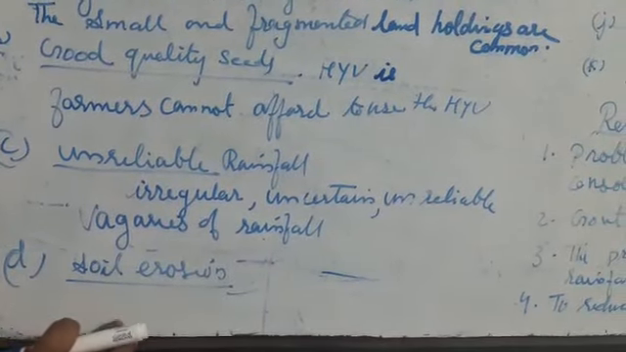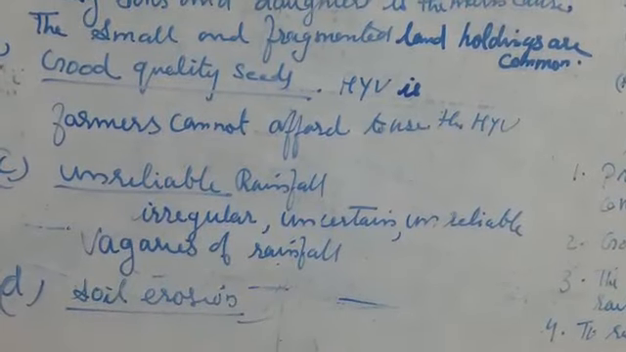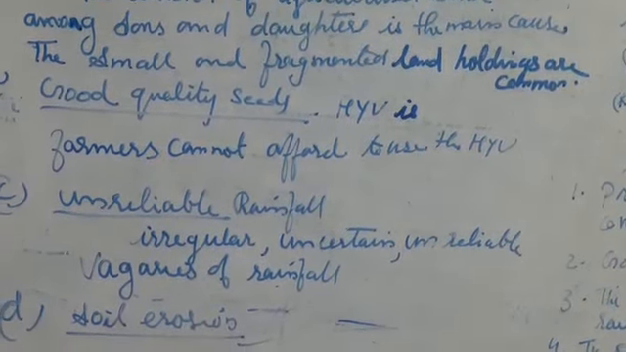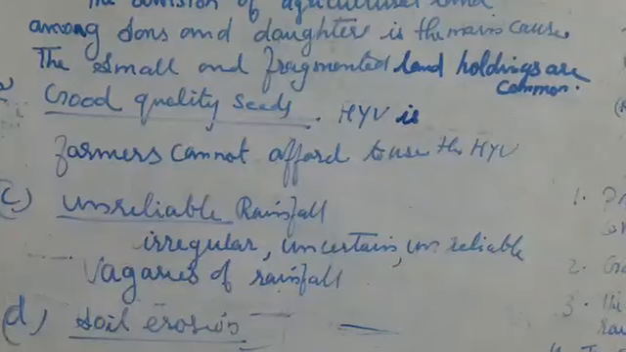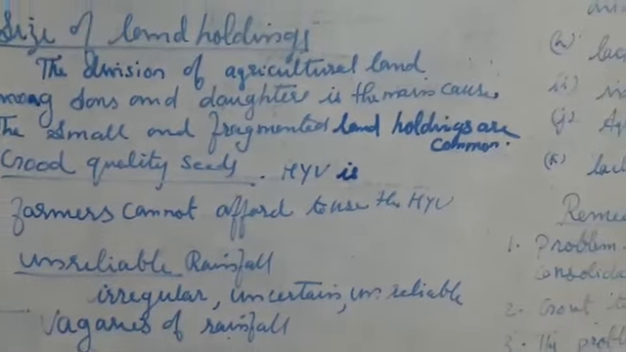And the next point is soil erosion. A large area of the cultivated area in India with fertile soil is exposed to soil erosion by running water, wind, etc.